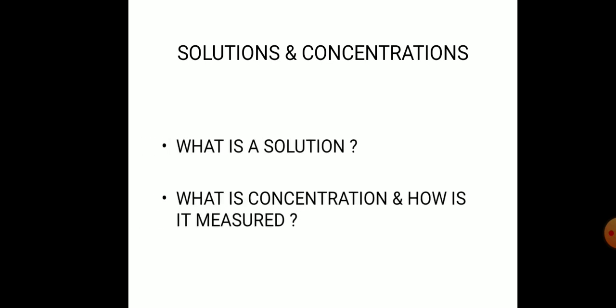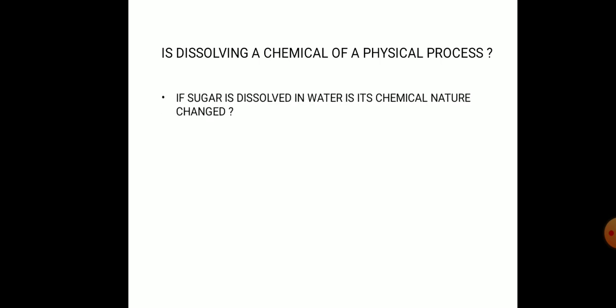Firstly, solution and concentration. First, what is a solution? Second, what is concentration and how is it measured? Firstly, is dissolving a chemical or a physical process? If sugar is dissolved in water, is its chemical nature changed?